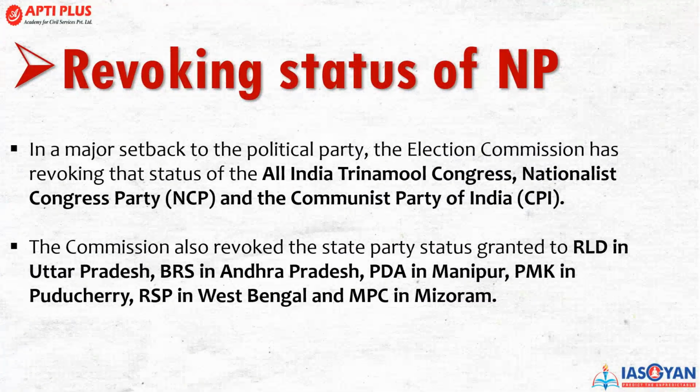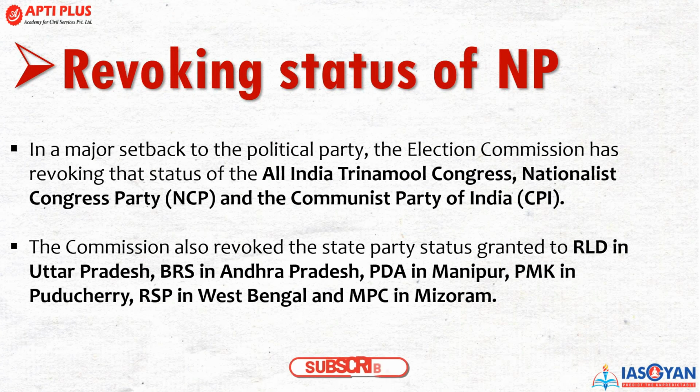Now, revoking status for national parties. This is there in the news, so you must know. Apart from the status given to the Aam Aadmi Party, some of the regional parties have also had their status revoked from national party to regional party. Speaking of some regional parties, the Election Commission has also cancelled the status of some parties. The parties whose national status has been reduced are the All India Trinamool Congress, the Nationalist Congress Party, and the Communist Party of India.